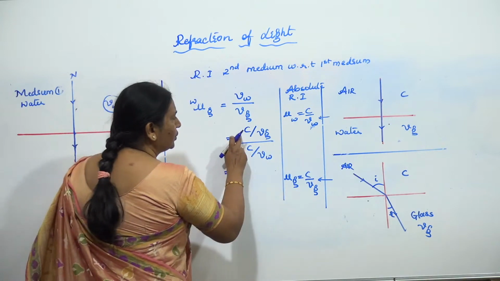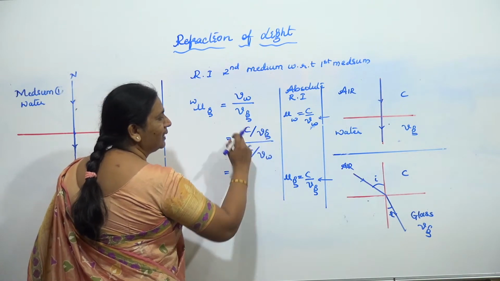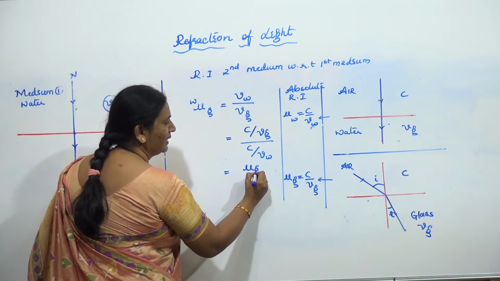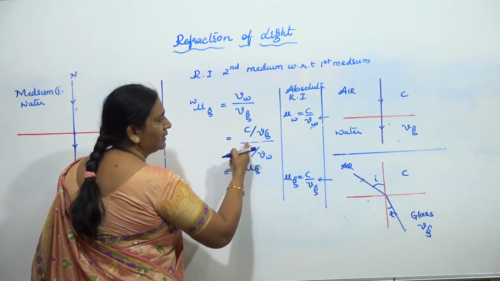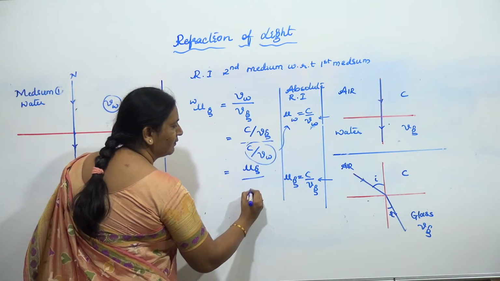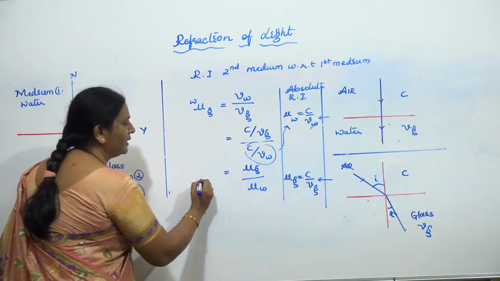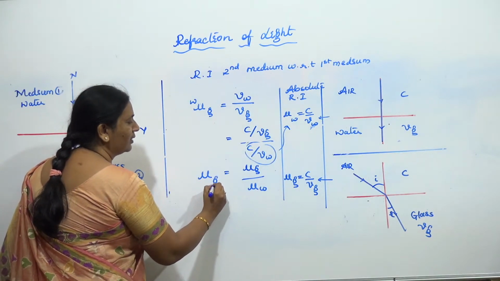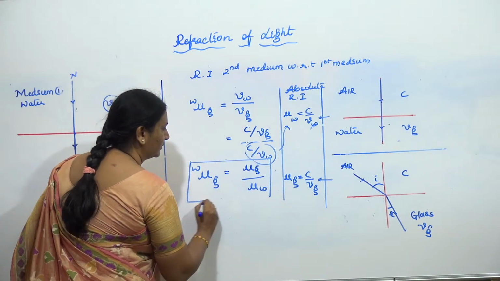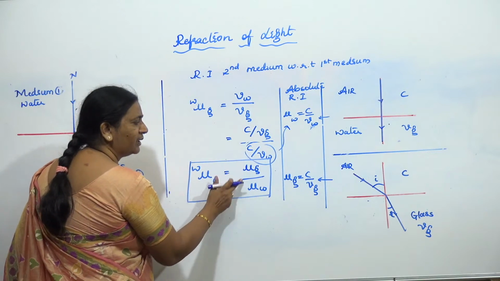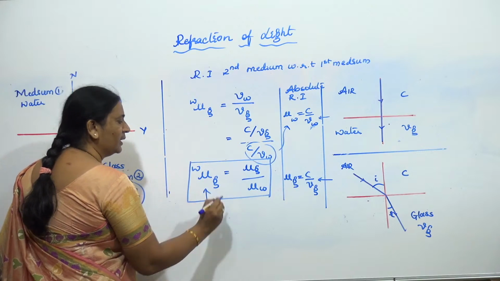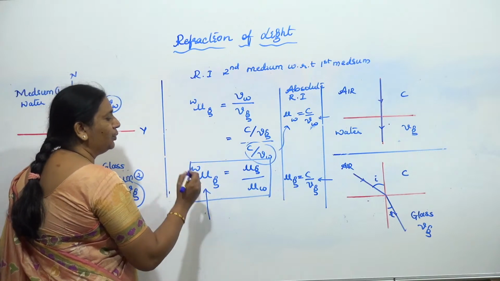So what are we having then? This is nothing but the refractive index of glass. So I can write it as refractive index of glass. What about this? This is nothing but the refractive index of water. So I write it as refractive index of water. Now this is one more relation that you are getting, relating this term with their absolute refractive indices, and this term is known as relative refractive index.